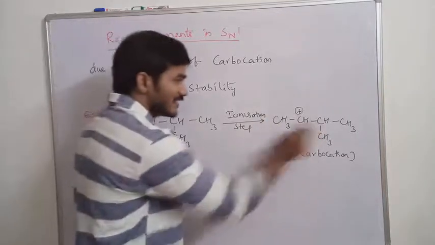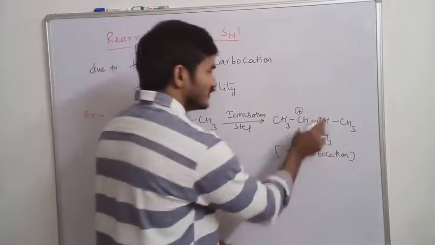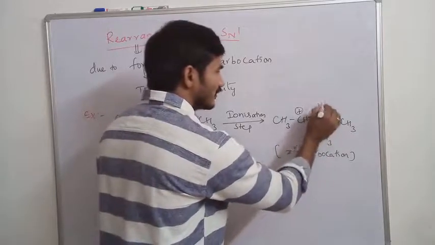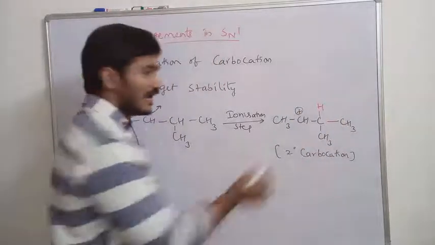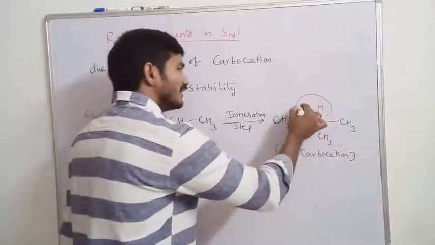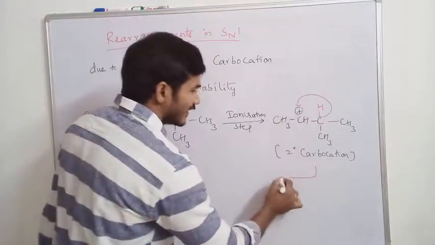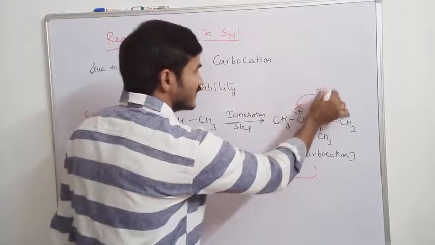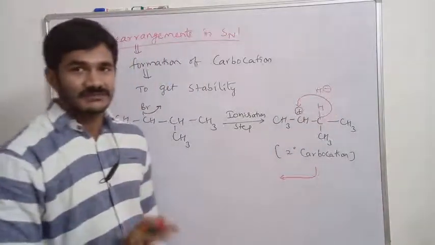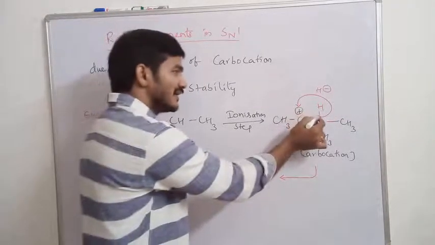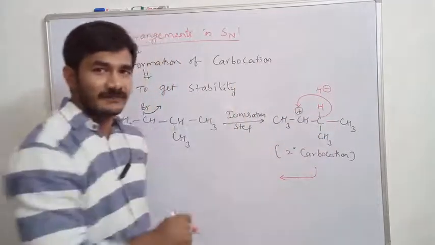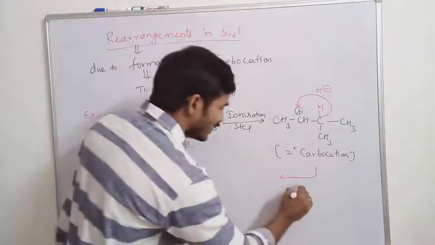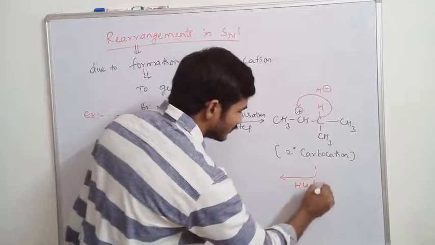The adjacent carbon has one hydrogen. This hydrogen undergoes rearrangement now, which means a hydride shift. It is shifted as H minus, not as H. This hydrogen will take along its electrons and shift to the positive charge. So this is said to be a hydride shift.